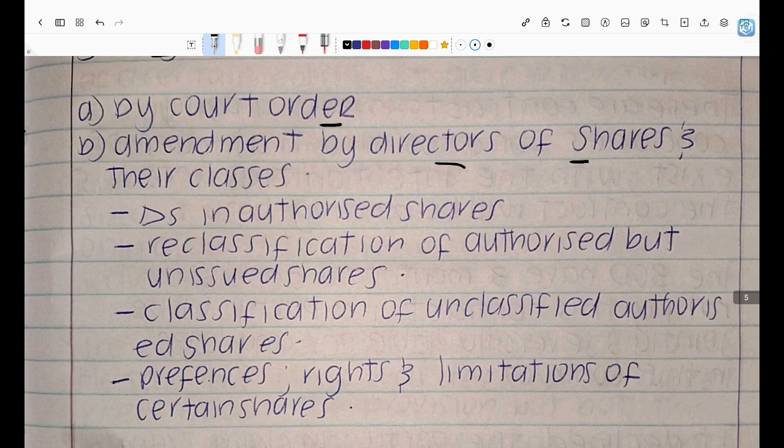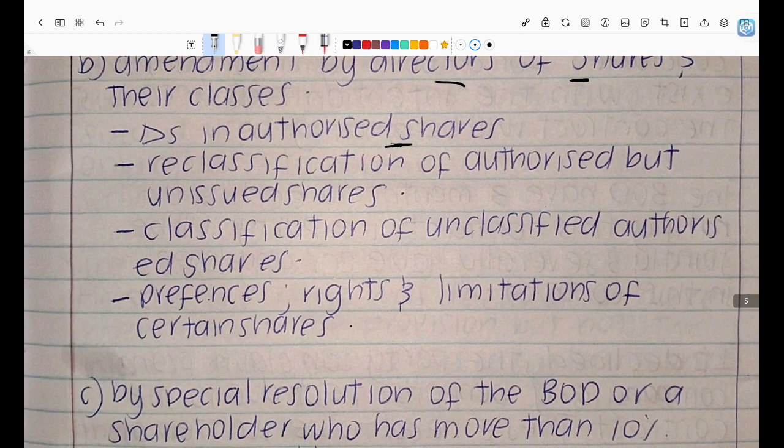They can make an amendment. So these are the board of directors. Board of directors could make this amendment, right? And they could make changes in the number of authorized shares, right? They could reclassify the authorized shares, those that are unissued. So say, for instance, you had 1,000 ordinary shares that are authorized but not issued. Not issued means not given to people, not sold, not on the JSE. They could reclassify them from ordinary shares, for instance, to preference shares, right?